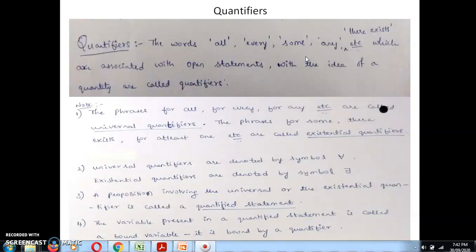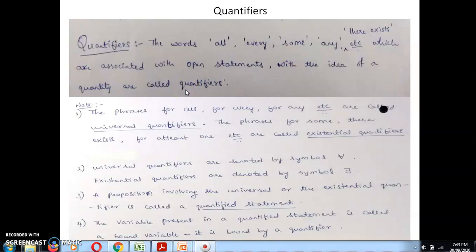Also I can use the word all: all the students are informed to attend. See here, all means how many are there, the exact number is not there. Because of this, it gives a meaning of certain quantity. So if at all we are using these terms, then we say those are the open statements, and these words which denote a certain quantity, we call a quantifier.